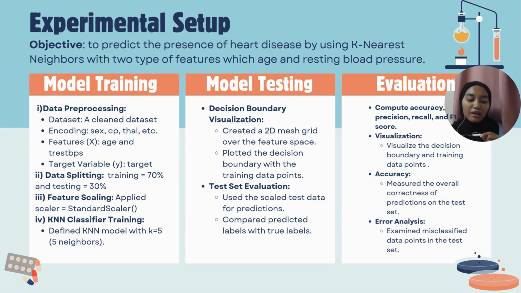And for the test set evaluation, we use the scaled data for prediction and we compare the predicted labels with true labels. And the last one for evaluation, we evaluate the model's performance using the test data, and then we visualize the decision boundary and training data points. For the accuracy, we measure the overall correctness of predictions on the test set.